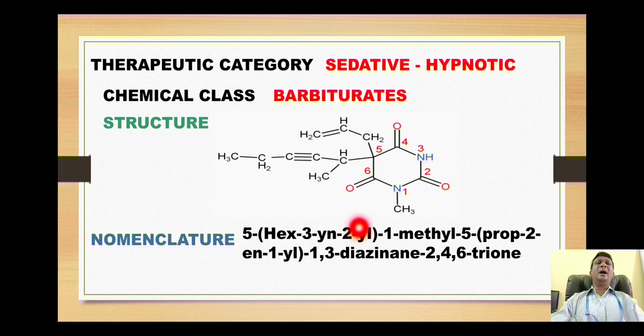We have one more substituent group, that is this 3-carbon chain containing double bond between position number 2 and 3. So it is called as on position number 5 prop-2-en-1-yl. It is called as 1-yl because this first carbon is attached with this carbon, that is position number 5. Beside this, we have one more important substituent, a methyl group at position number 1. So dear students, it is the nomenclature of methohexital.